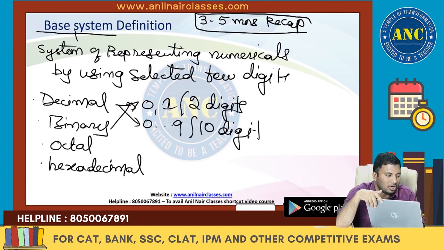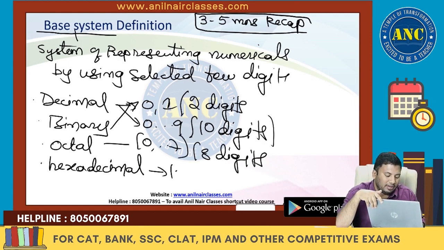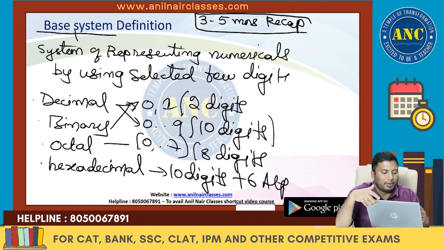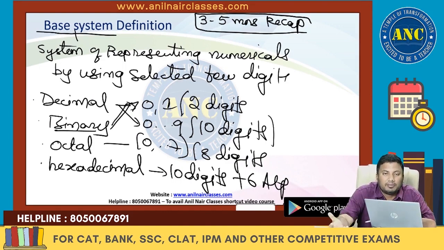In octal we will use a total of 8 digits, from 0 to 7. In hexadecimal, I will use 10 digits and 6 alphabets. Binary uses 2 digits, decimal uses 10 digits, octal uses 8 digits, hexadecimal uses 10 digits and 6 alphabets.